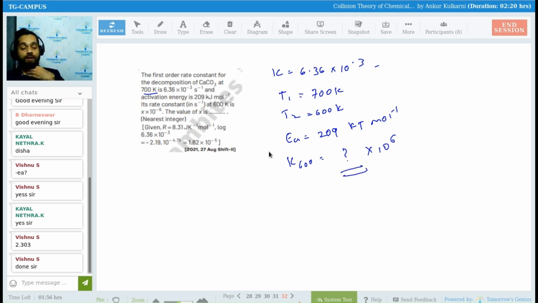Come on, this is a JEE type question directly from the JEE book. Come on, try everyone.